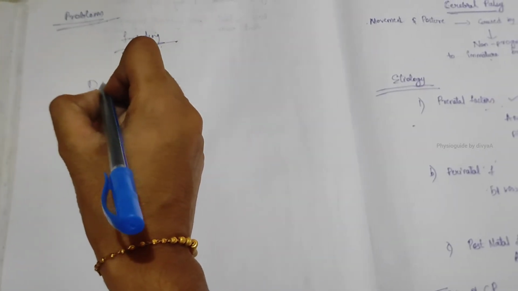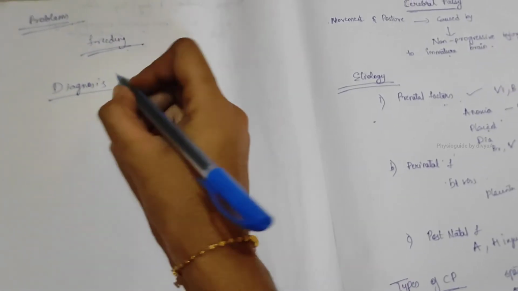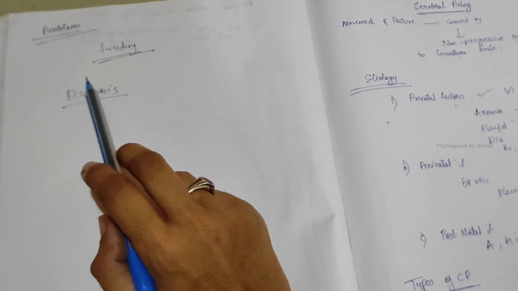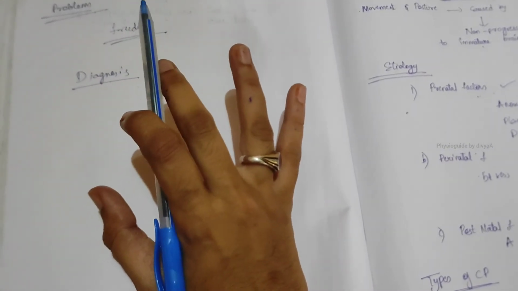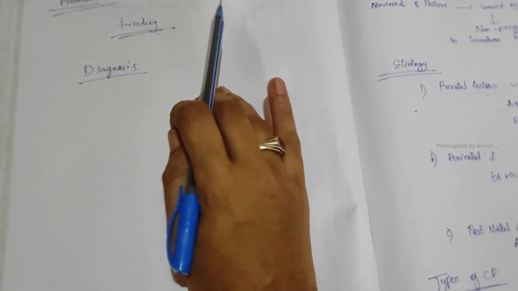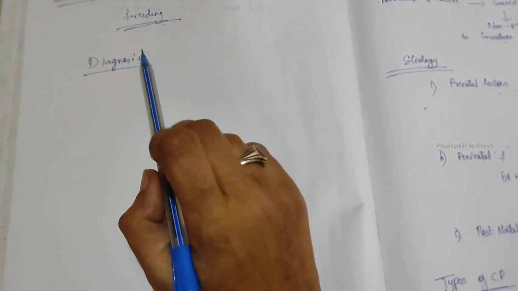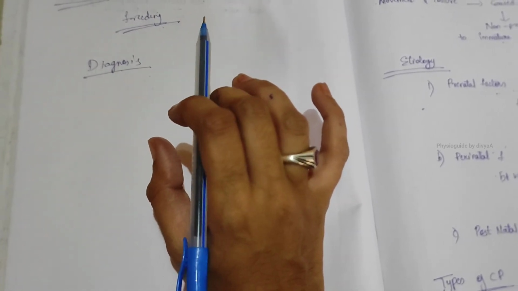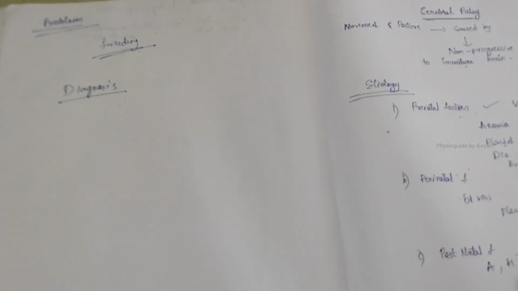Next, diagnosis. How do we diagnose whether it is CP or not? The diagnosis of CP should be suspected when the child doesn't have normal behavior and is neurologically unfit, and essentially if abnormalities of posture, involuntary movements and neurological defects are present, then we can identify it as CP.